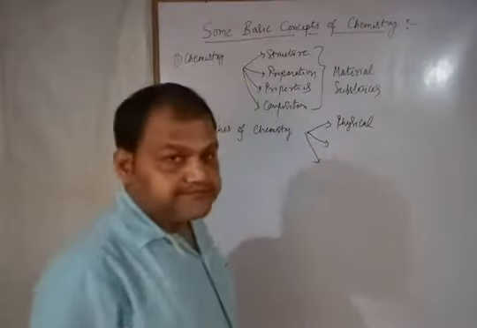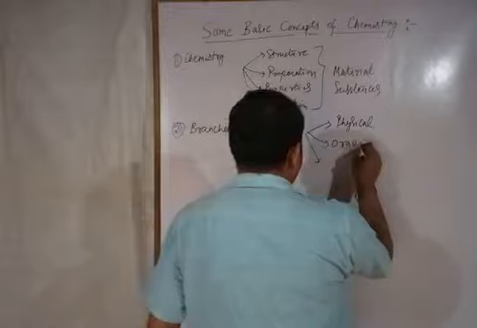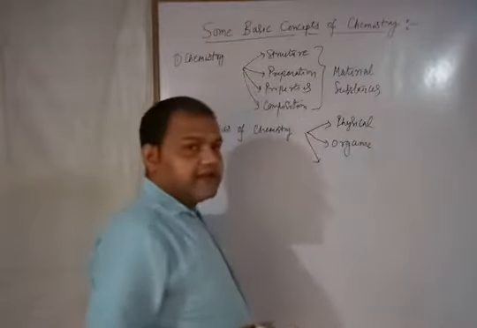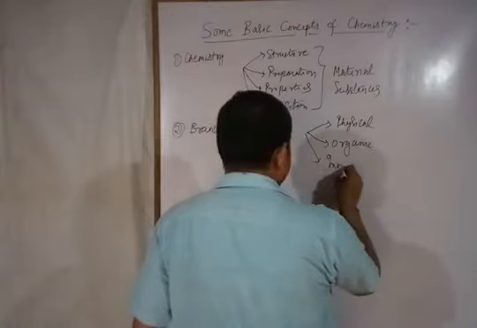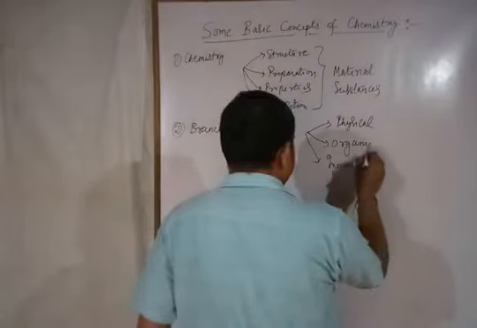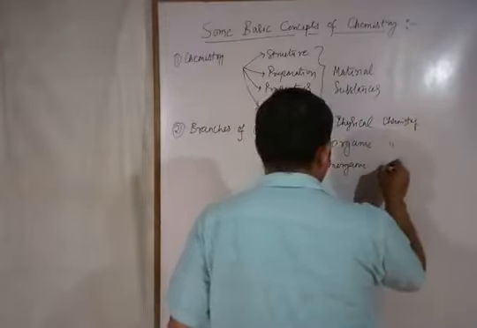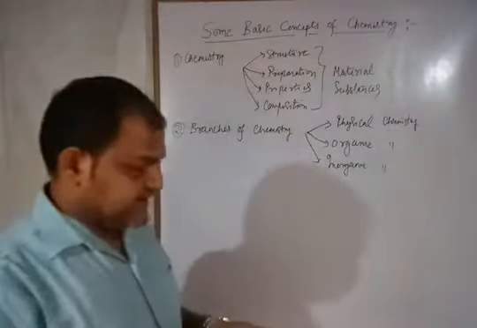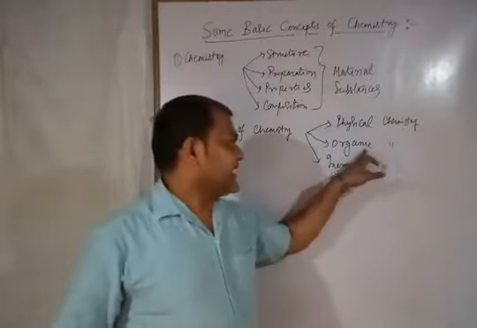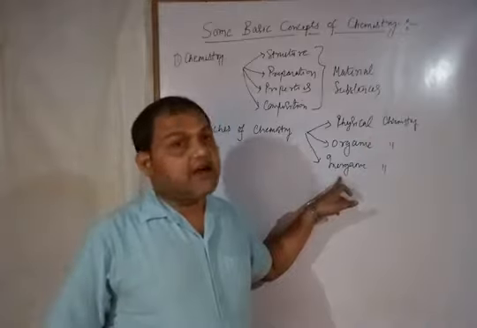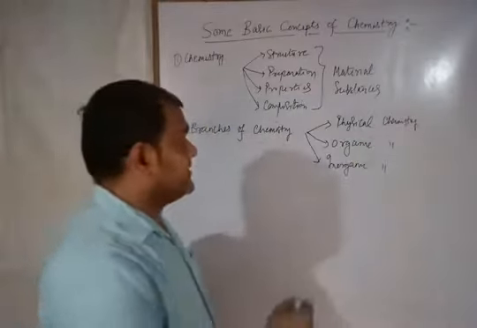Physical chemistry, second is organic chemistry, and the third one is inorganic chemistry. All right. So before studying chemistry, you should know the meaning of physical chemistry, organic chemistry or inorganic chemistry. First one is physical chemistry.